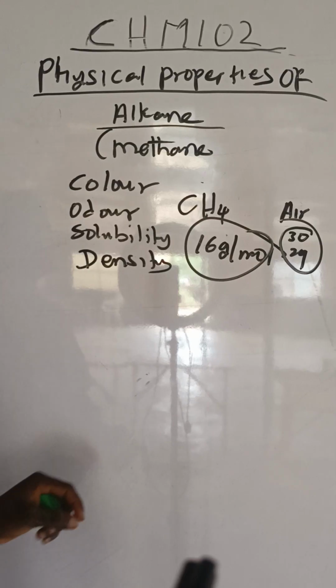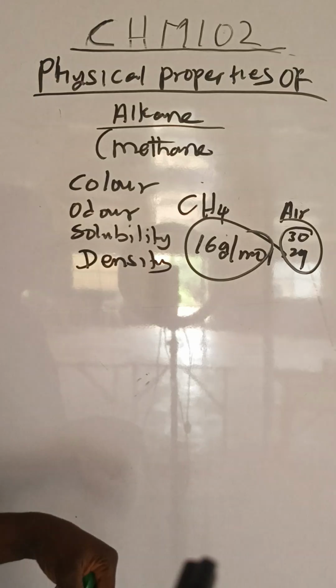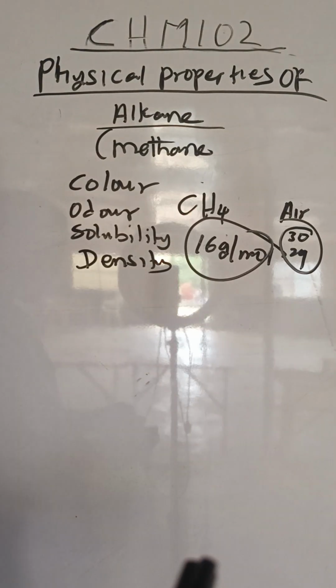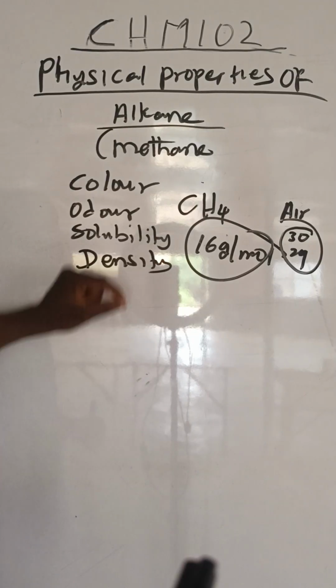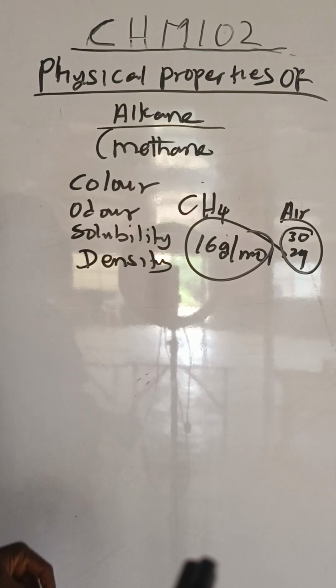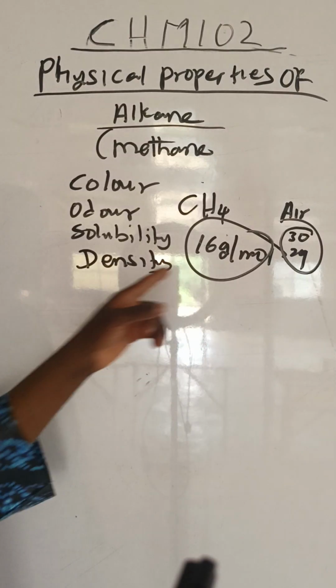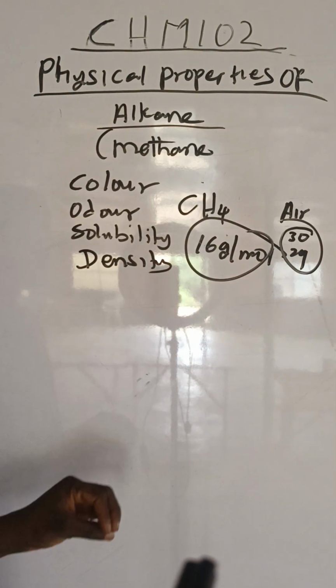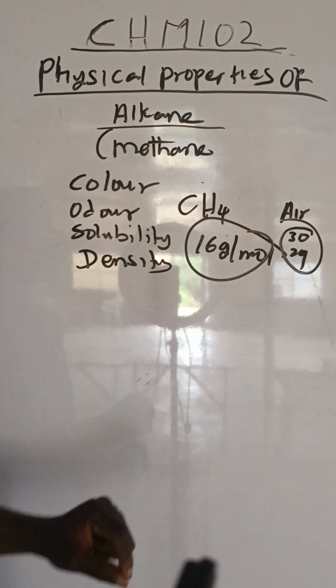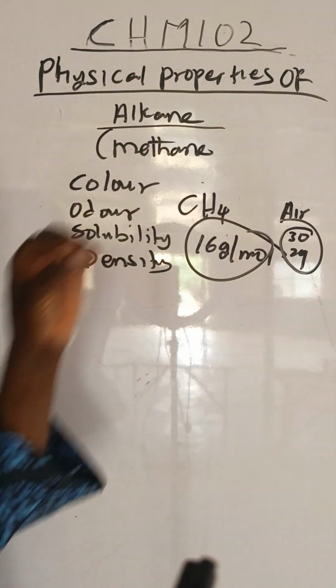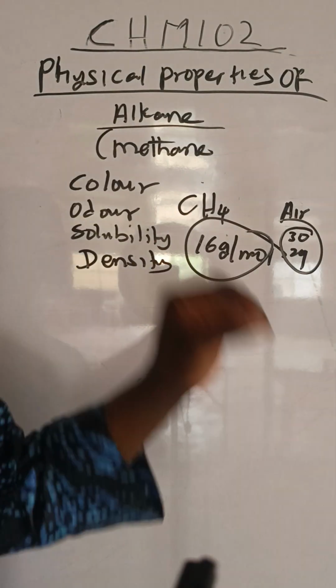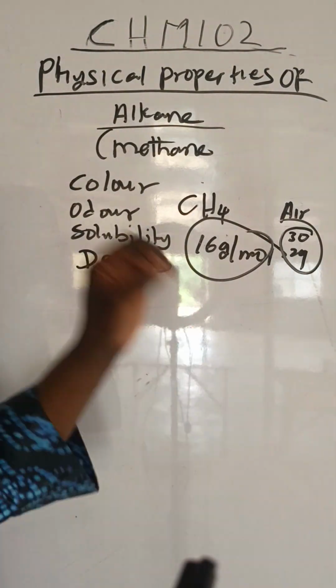So if the methane is less dense than air, how do we collect methane? Is it upward displacement or downward displacement? Now, for you to know how to collect the particular gas by upward displacement or downward displacement, you have to take a look at the molar mass or relative molecular mass of that particular compound or gas given to you. Now, if you take a look at this one, 16 grams per mole is very small compared to air. That means whenever you see a gas less dense than air and you want to collect that gas, we are going to consider